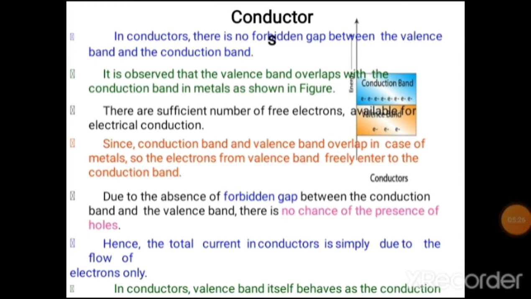In conductors, there is no gap between the valence band and conduction band. Due to the absence of this gap, there is no chance of the presence of holes. Hence, total current in conductors is simply due to the flow of electrons only. There is a sufficient number of free electrons available for electrical conduction in a conductor. That's why these materials are called conductors.